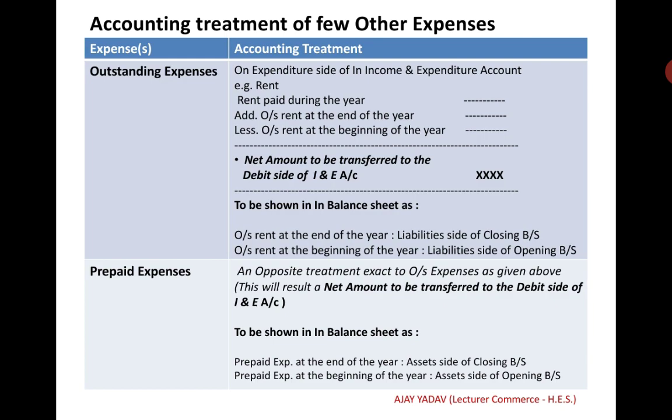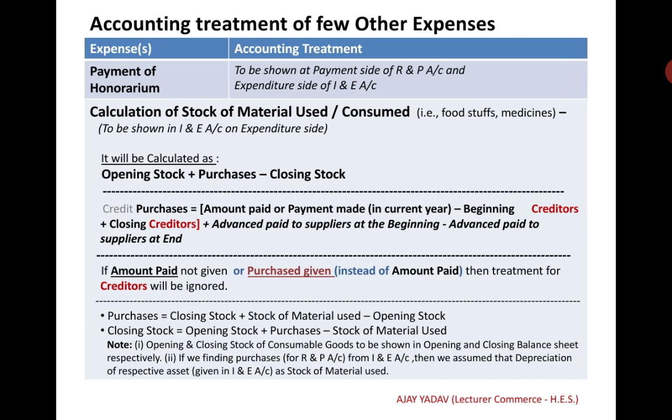Prepaid expenses have the opposite treatment to outstanding expenses given above. This will result in a net amount to be transferred to the debit side of the income and expenditure account. In the balance sheet, prepaid expenses at the end of the year will appear on the asset side of the closing balance sheet, and prepaid expenses at the beginning of the year will appear on the asset side of the opening balance sheet. Payment of honorarium is to be shown on the payment side of the receipt and payment account and the expense side of the income and expenditure account.